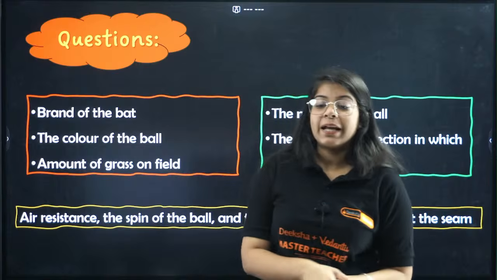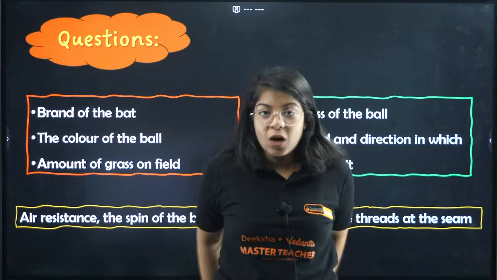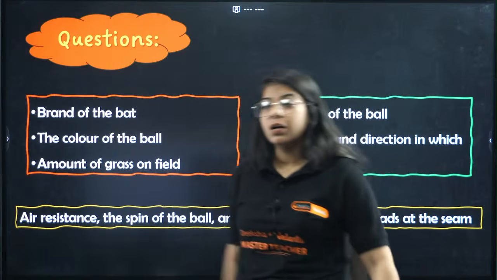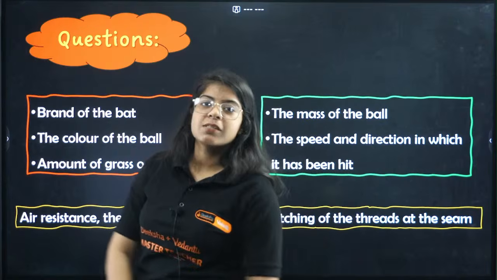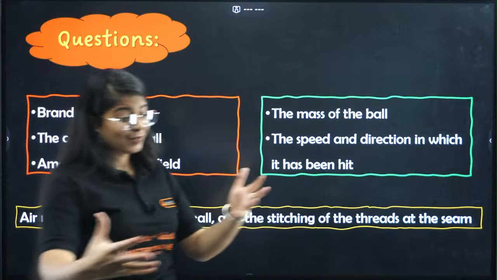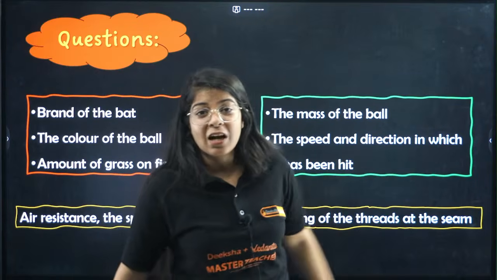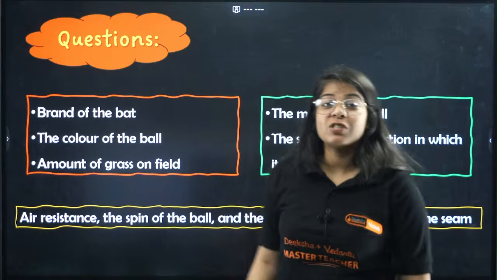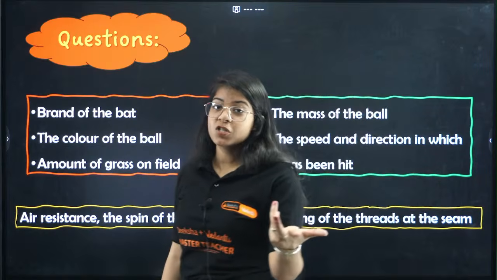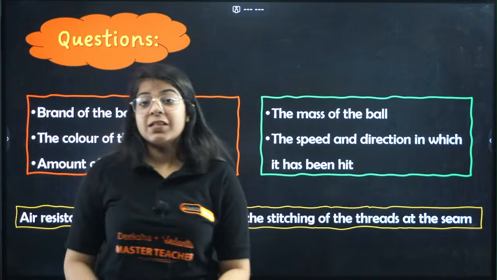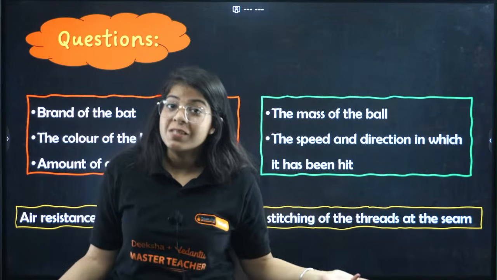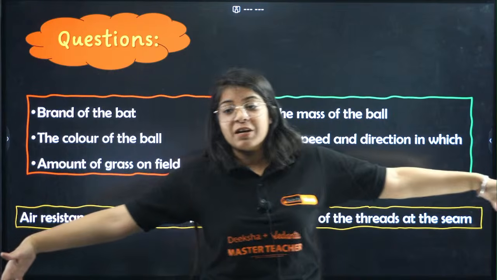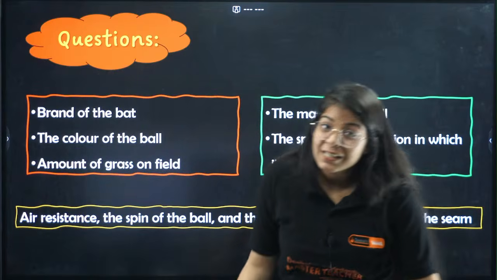We all know the ground of the cricket is not completely round. It's not a round circle. It's sometimes an oval ground. Some boundaries are very far away, some are very close. So if you hit towards the boundary which is not that far, there are more chances that it will be a 6. But if you hit towards a boundary which is very stretched away, there are more chances that it can be a catch.